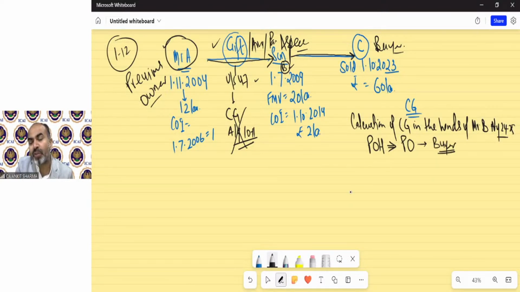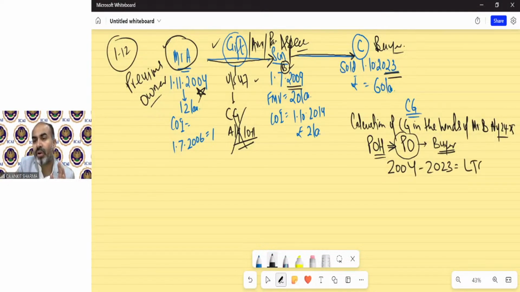That means the period of holding includes the time period which has been held by Mr. A also. In a normal case, if that is not a gift case, then we take the time period from 2009 till 2023. But if the asset has been received via any mode explained in the above cases, then the period of holding of the previous owner will also be considered. That means the period of holding will start from 2004 till 2023. So that will be a long-term capital asset.